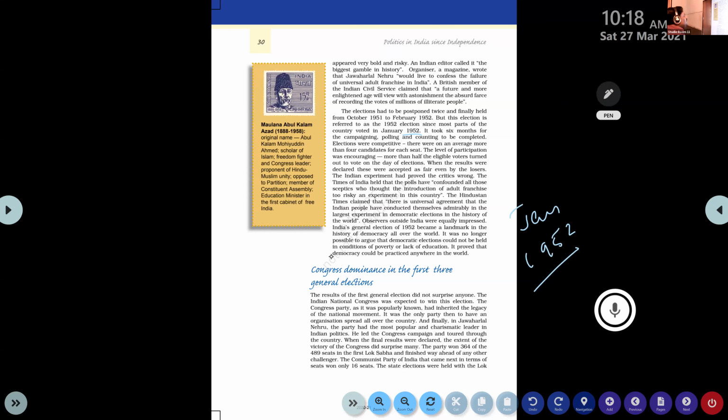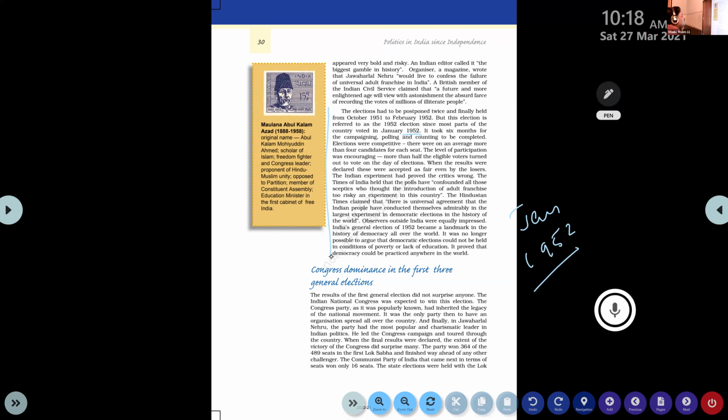It took 6 months for the campaigning, polling and counting to be completed. Elections were competitive. There were on an average more than 4 candidates for each seat. The level of participation was encouraging. More than half of the eligible voters turned out to vote on the day of election. More than 8 crore people.